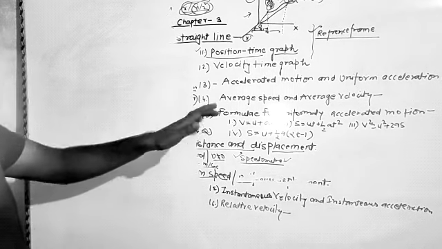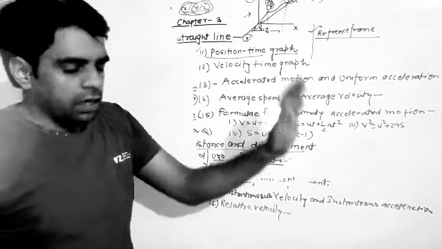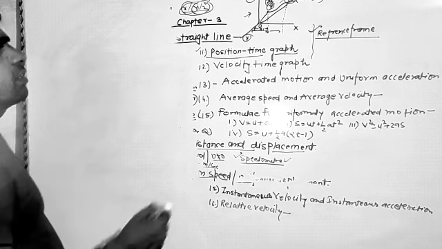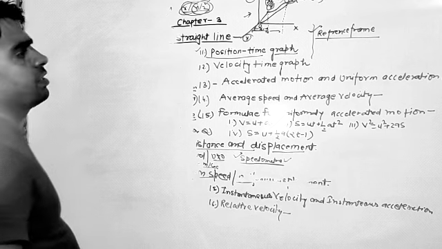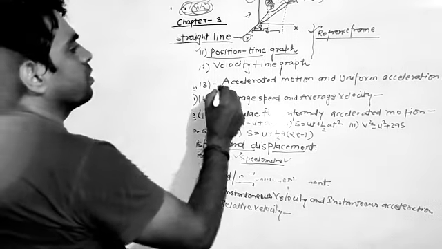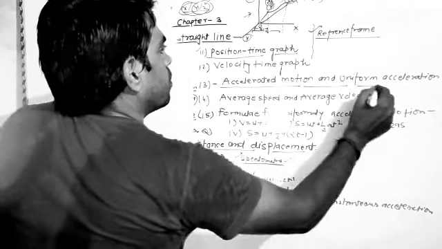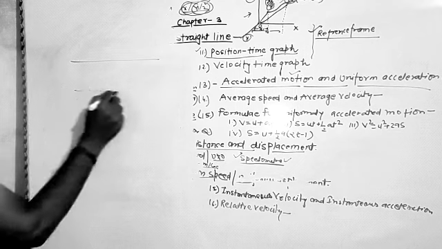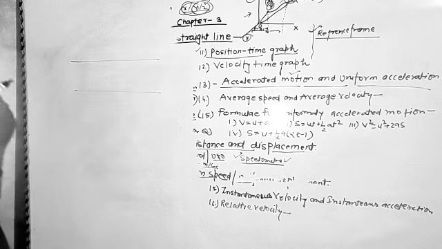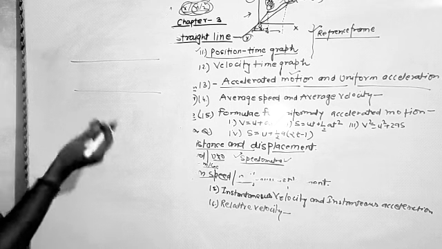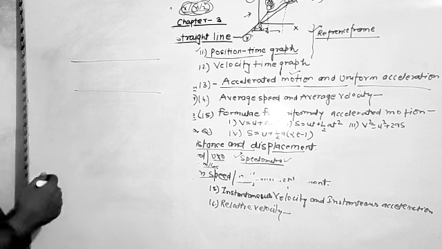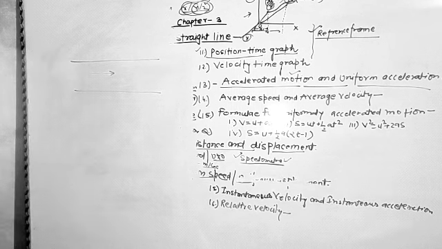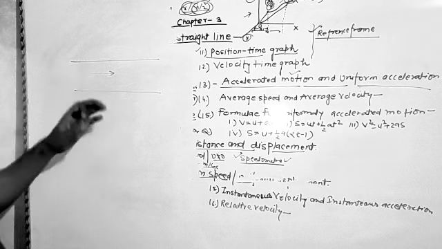Now in the next topic we are going to discuss accelerated motion and uniform acceleration. So what is the actual meaning of accelerated motion? When we are traveling on a road with a vehicle, generally we sometimes have to increase our speed or velocity in straight line motion, and sometimes we have to decrease our speed due to traffic or road problems.